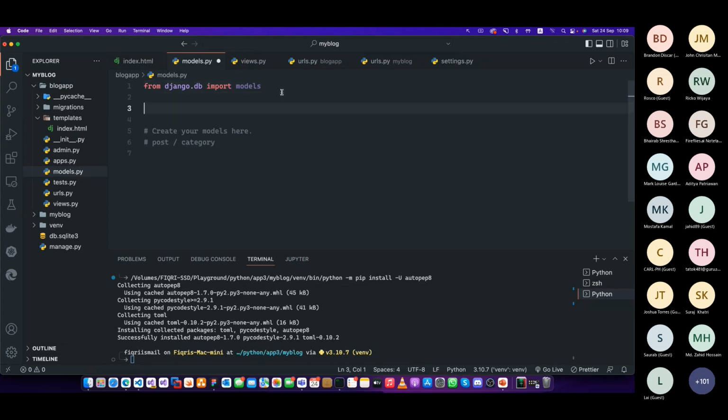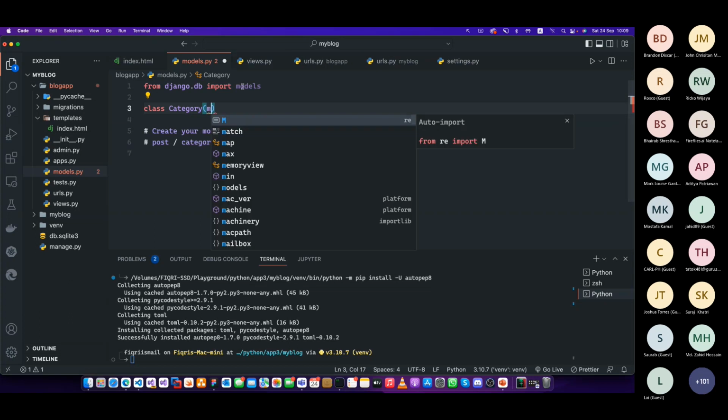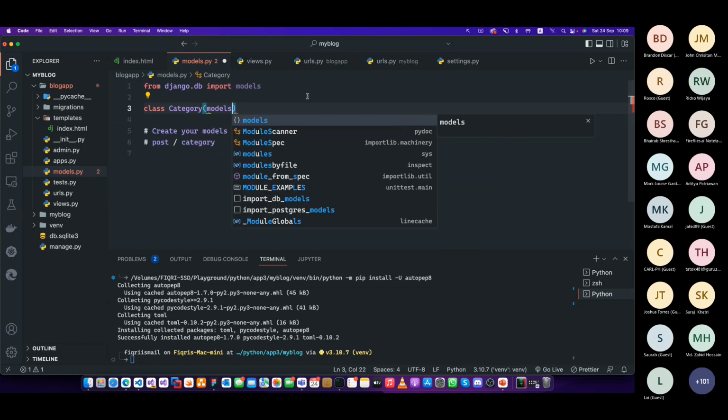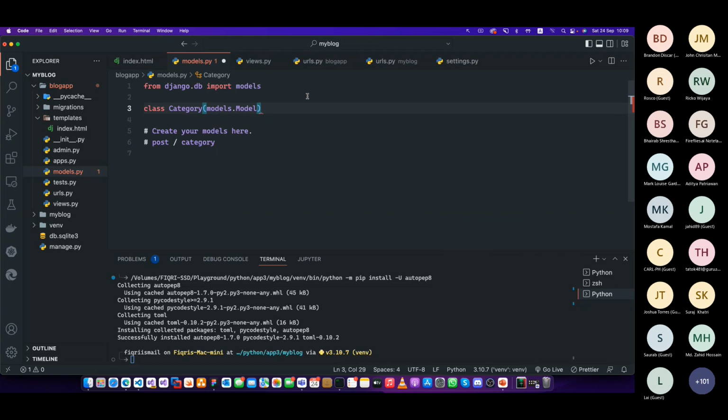Let's say class. This is an object. Now I'm going to say Category. First thing, you have to import models from here, and the class extends models.Model. Now we have models. Next step, this is the class name. Imagine this is the table name. Now we have to create fields.